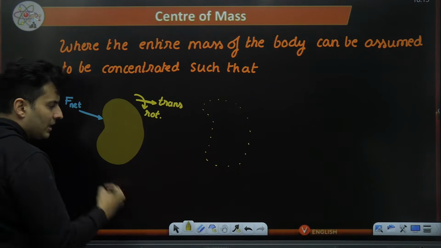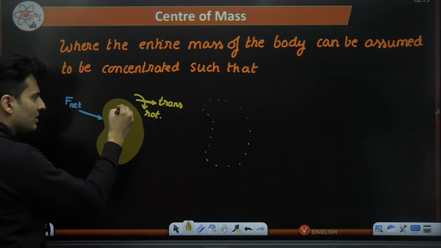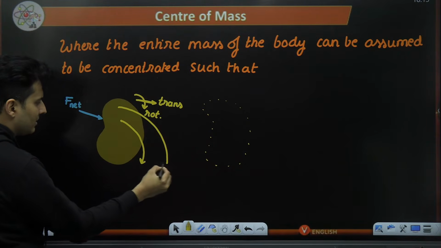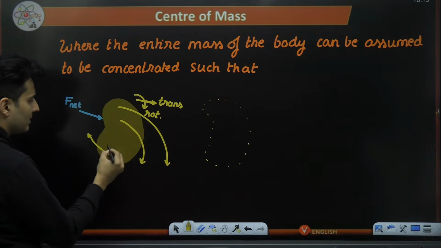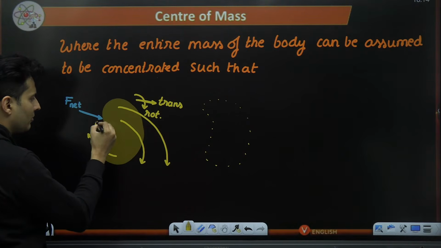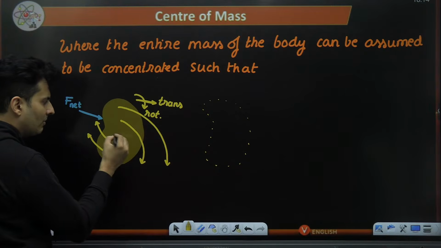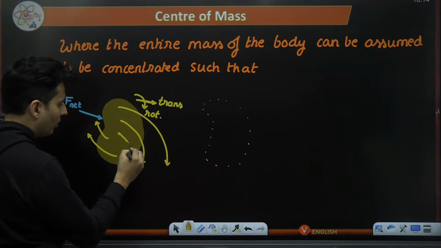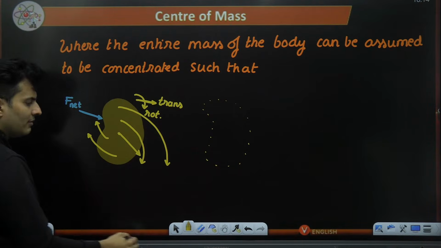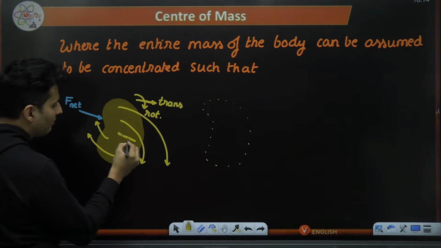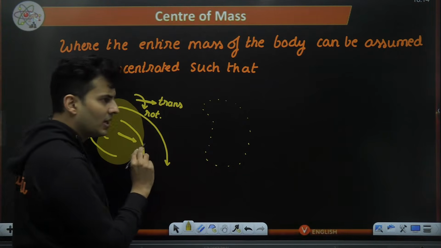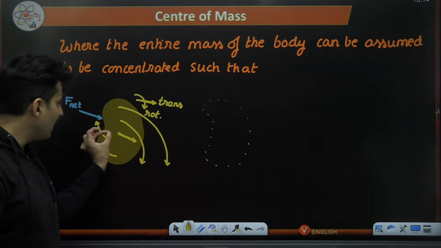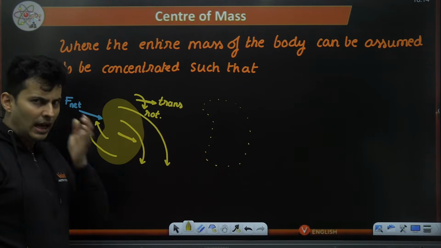Now every point on this body will be going in some different weird paths, maybe like this, maybe like this. All these points will be having different paths, but there will be one point on this particular body which will go in such a way as if that entire force is acting on that particle.